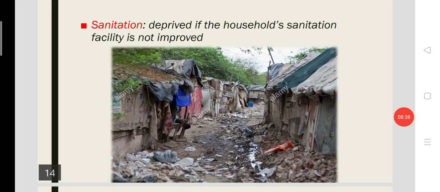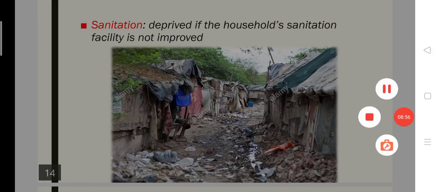So to speak, a family which doesn't have an option other than open defecation will be considered as deprived or under poverty status with the weightage of 1 by 18.